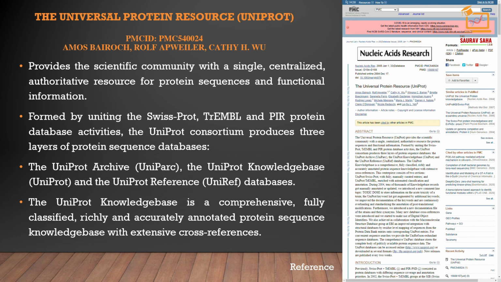This was formed by uniting the Swiss-Prot, TrEMBL and PIR protein database activities. The UniProt consortium includes three layers of protein sequence databases: UniProt Archive, UniProtKB, and UniRef. The UniProt Knowledgebase is comprehensive, fully classified, and richly and accurately annotated protein sequences.